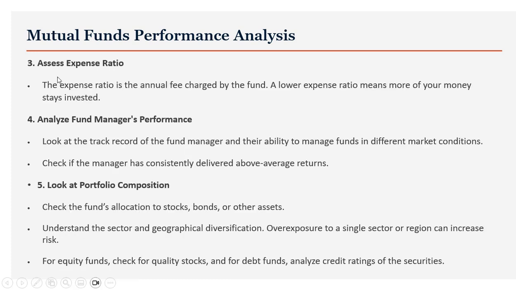Okay. The third point is the expense ratio. The expense ratio is the annual fee charged for each mutual fund. Every year, how much it will be is displayed in the fact sheet. For example, if you stay for 1 year, what percentage they're going to deduct, and if you stay more than 1 year, how much the expense ratio will be. And after a certain number of days, there is no expense ratio. I will show you in the example so that it will be clear.